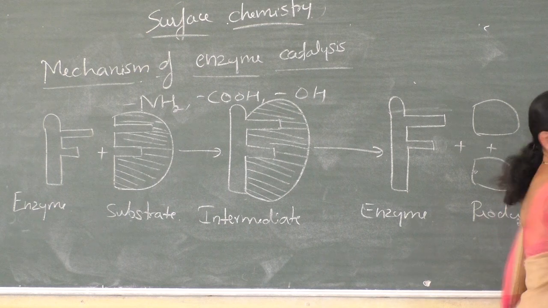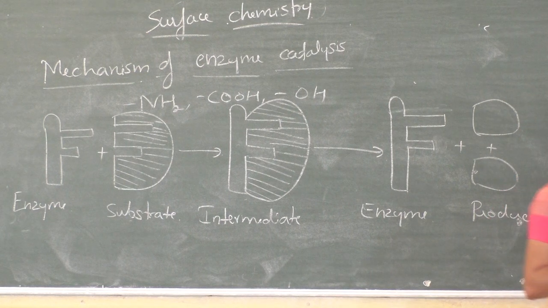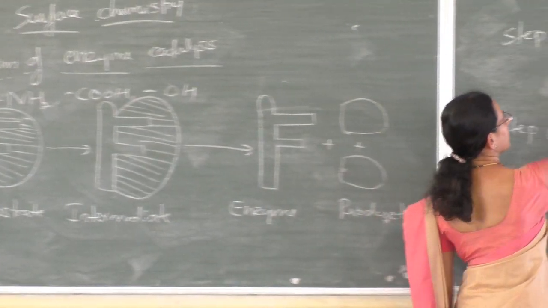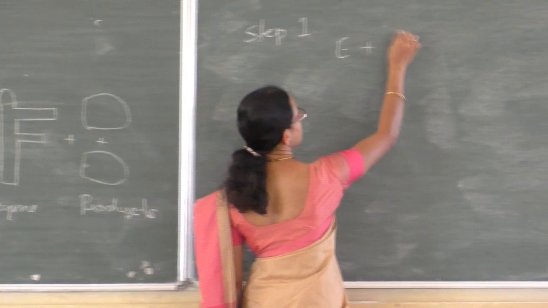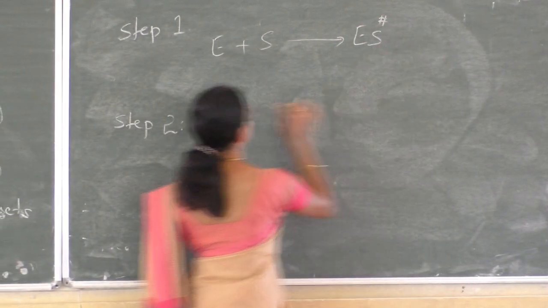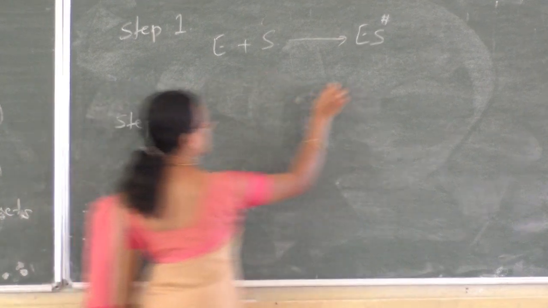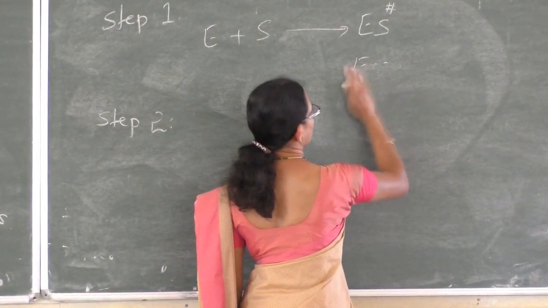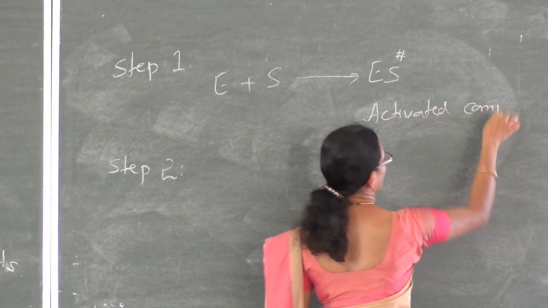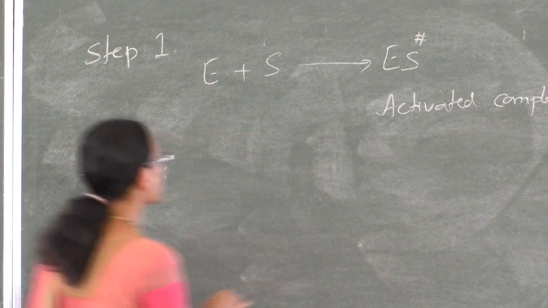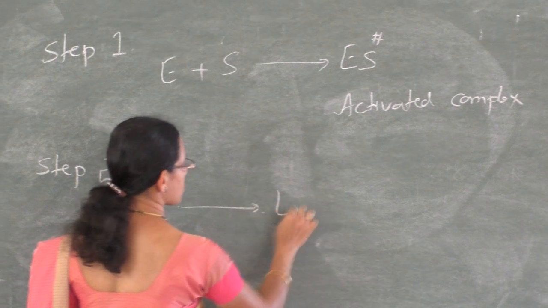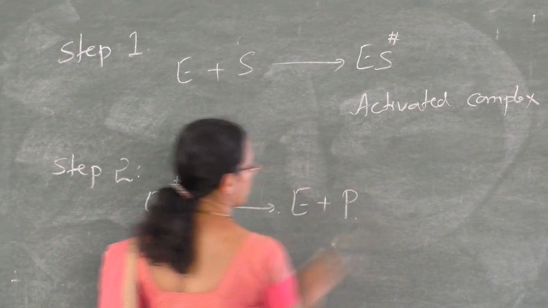So we can also write the enzyme catalysis in two steps. Enzyme combines with substrate to form an activated complex. This is enzyme, this is substrate, and this is an activated complex. And in the second step, the activated complex decomposes to give enzyme and product.